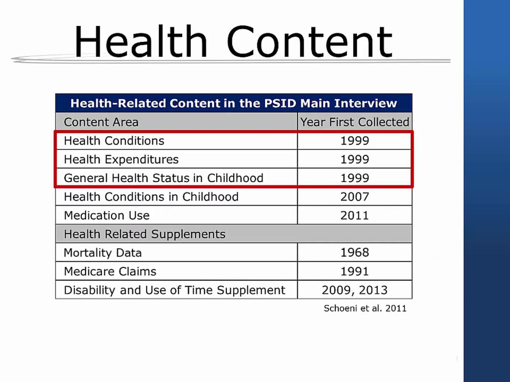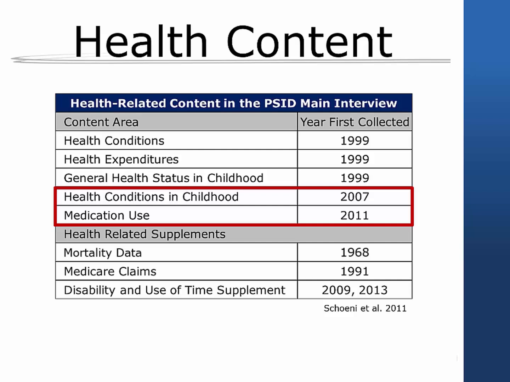Beginning in 1999, the health module was expanded significantly to include a standard series of questions on health conditions and related expenditures. Health expenditures include out-of-pocket payments for health insurance premiums, nursing home and hospital bills, doctor, outpatient surgery and dental bills, prescriptions, in-home medical care, and special facilities. Retrospective measures of childhood health conditions were added in 2007, and medication use was added in 2011.